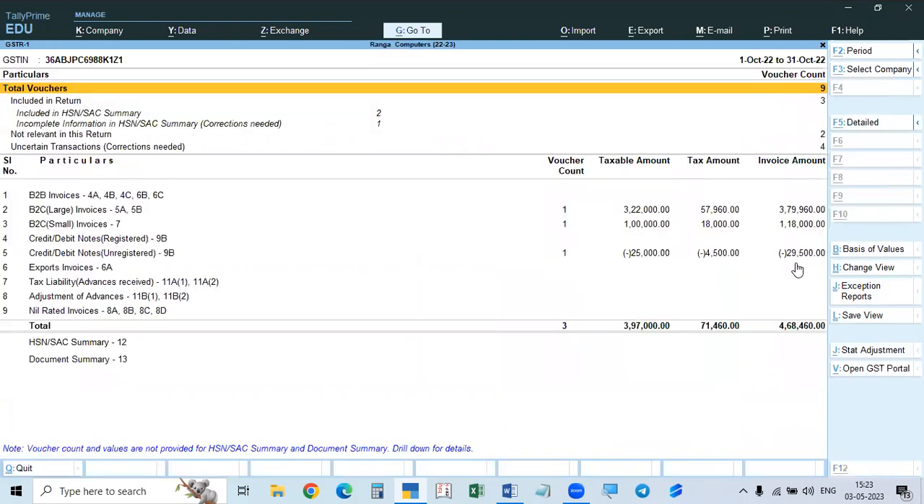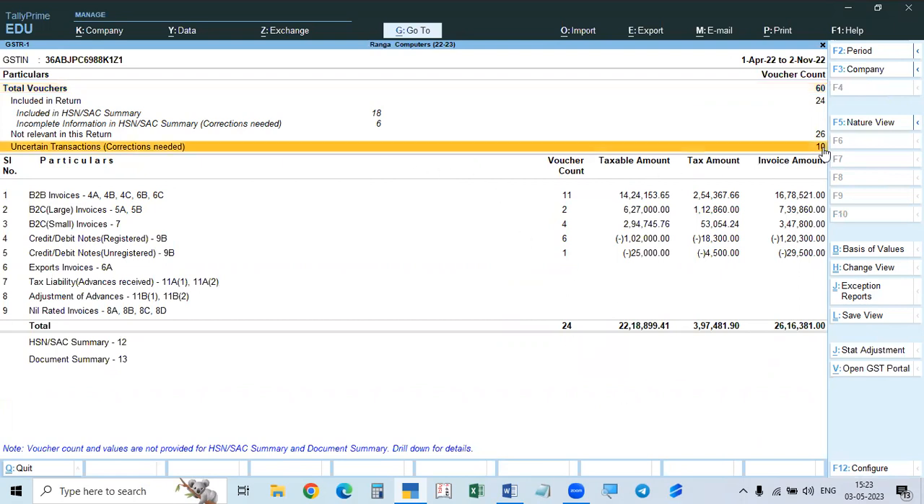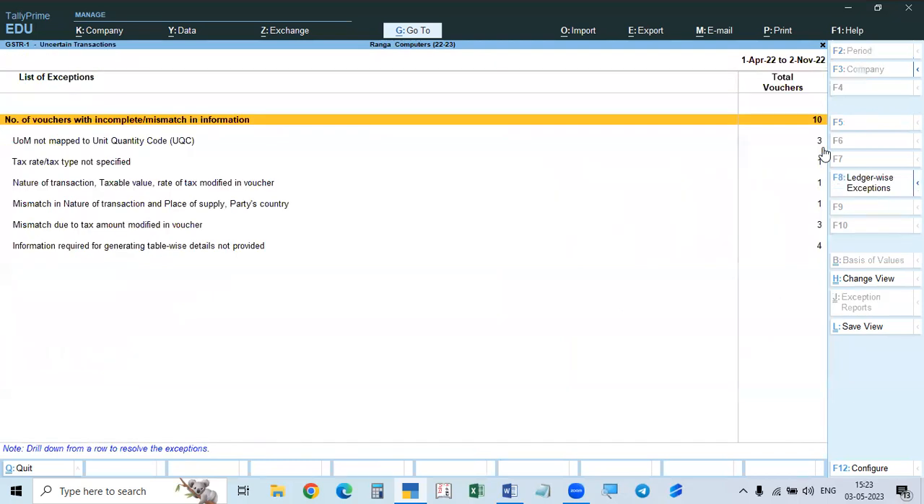First we will go to GSTR1. In this case, see here, incomplete information will not affect this. Even if you rectify that, this will not change. If you rectify these uncertain transactions, only this will change. So first of all, you take the uncertain transactions. There are a total of 10. List of exceptions, that is errors. List of vouchers, total vouchers.